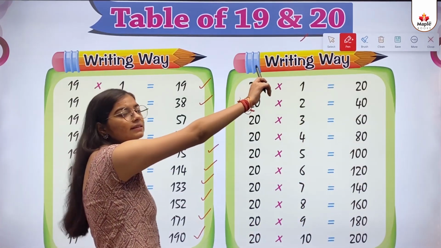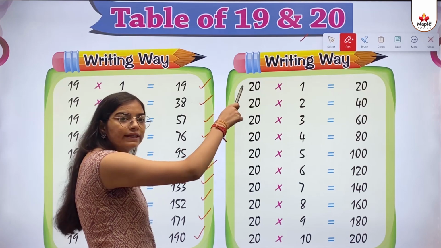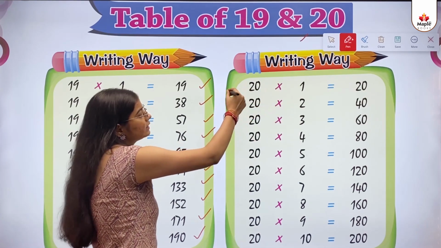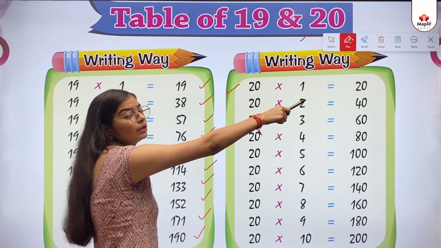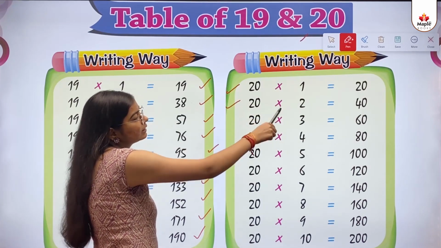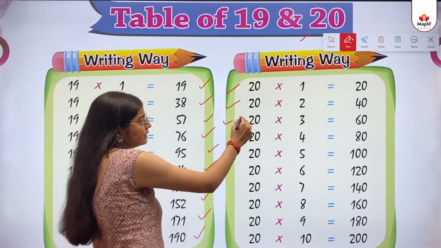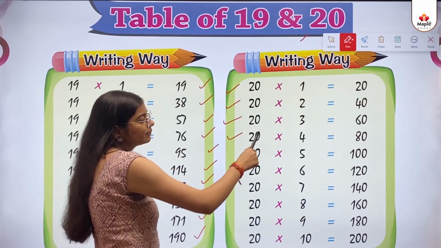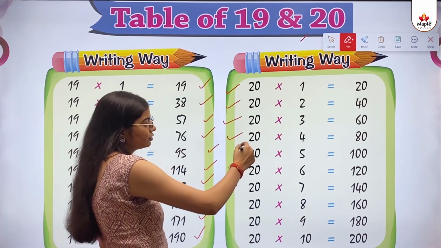So kids, this is the writing way of table 20. 20 multiply 1 equals to 20. 20 multiply 2 equals to 40. 20 multiply 3 equals to 60. 20 multiply 4 equals to 80. 20 multiply 5 equals to 100.